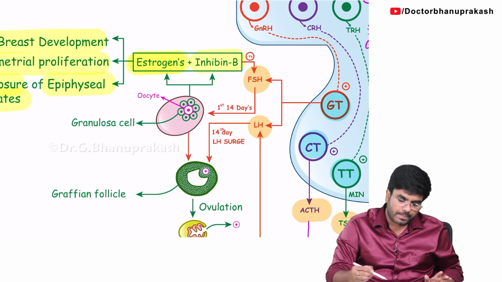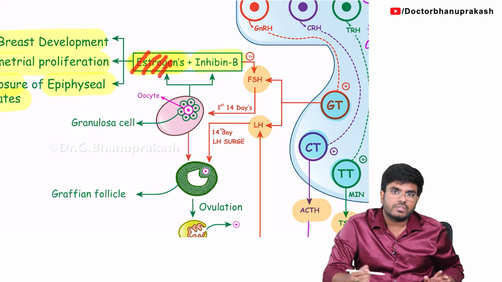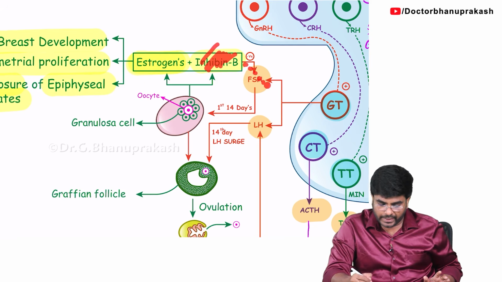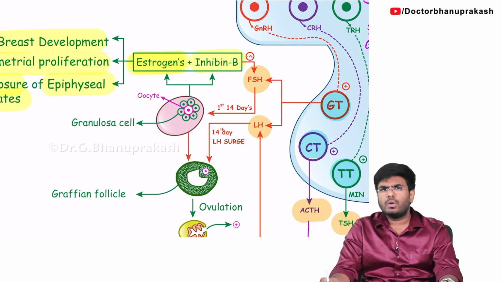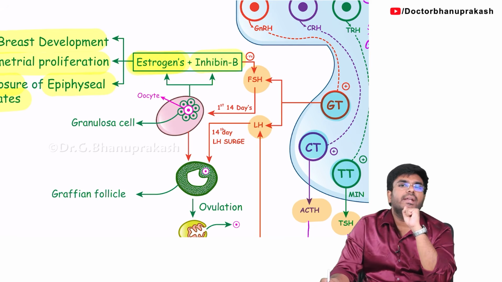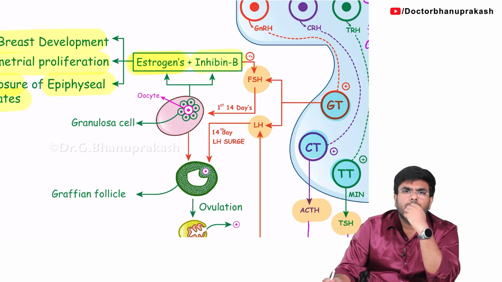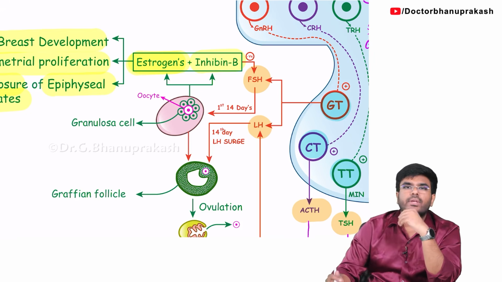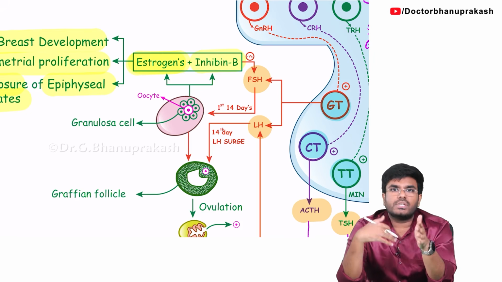So what I'm trying to say: once you have a sufficient amount of estrogens, this estrogen along with inhibin B will give the negative feedback. They will down regulate the FSH. Okay, done. Now, how many days are completed? First 14 days completed. Now tell me, in the first 14 days, what are these granulosa cells or ovarian follicles doing? Releasing estrogen.